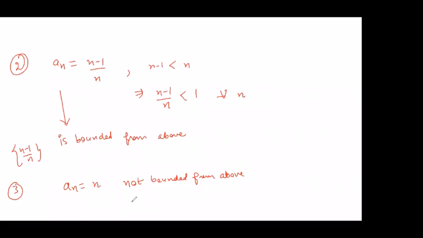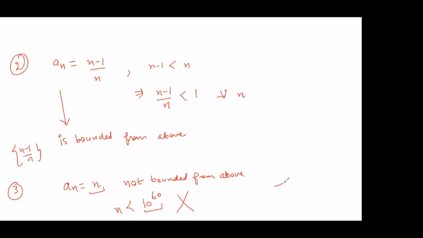If you tell me 10 raised to power 6 is the upper bound, or even 10 raised to power 60, a very big number, and claim all the terms of the sequence are less than that, then this is incorrect, because the next term of the sequence is definitely going to be bigger than that, because it's continuously increasing.